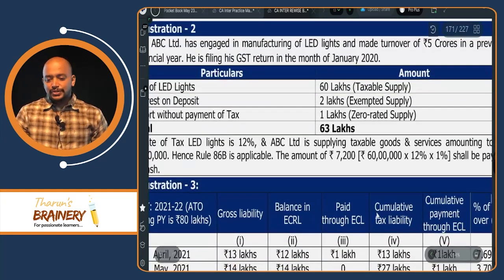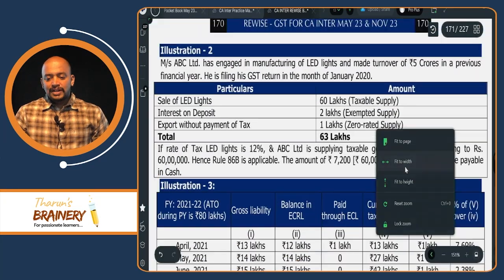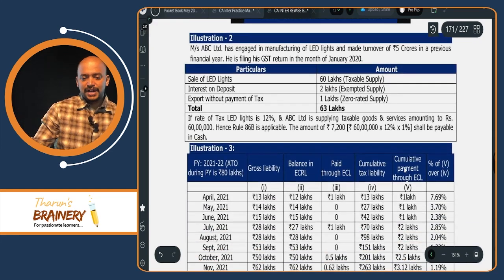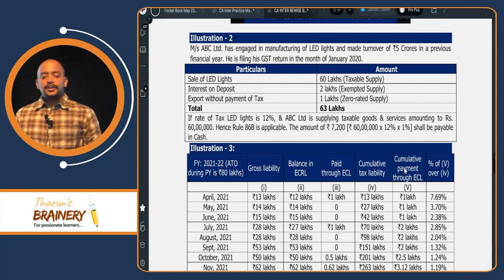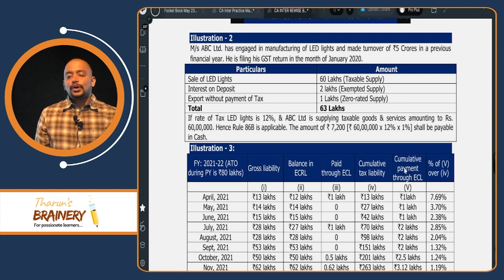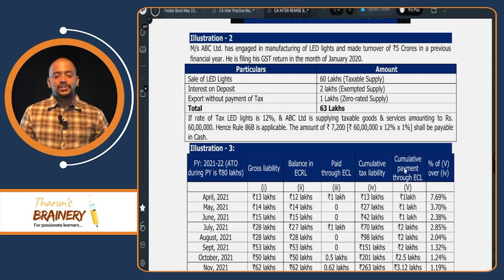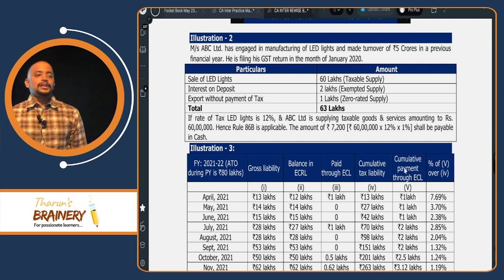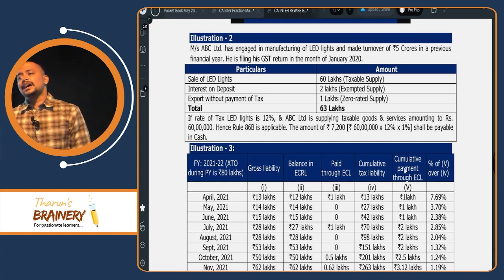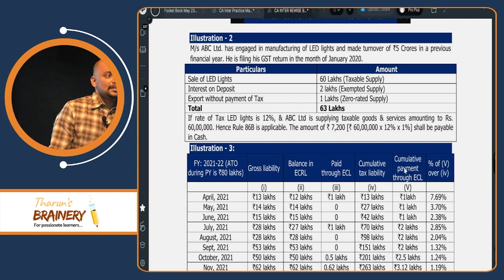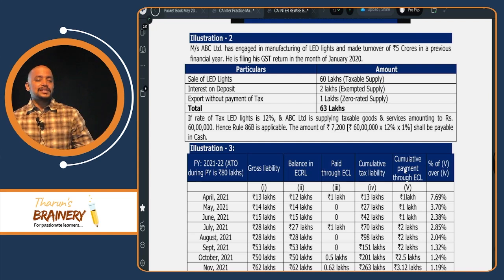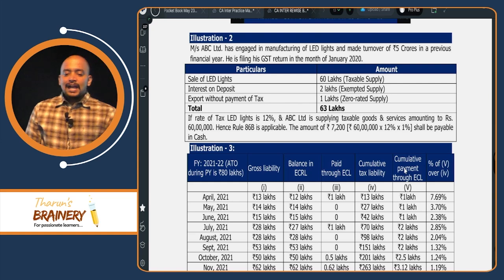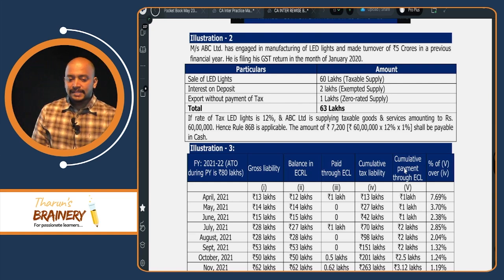Now have a look at illustrations 2 and 3 related to 86B. Illustration 2. Messrs. ABC Limited is engaged in the manufacture of LED lights and made a turnover of 5 crores in the previous financial year, and that is irrelevant. Sale of LED lights 60 lakhs. What is the taxable turnover? More than 50 lakhs in a month. Correct? So the month or year? Monthly turnover should be more than 50 lakhs. So here, sale of LED lights, taxable supply, is 60 lakhs, more than 50 lakhs. And interest on deposit 2 lakhs is exempted.